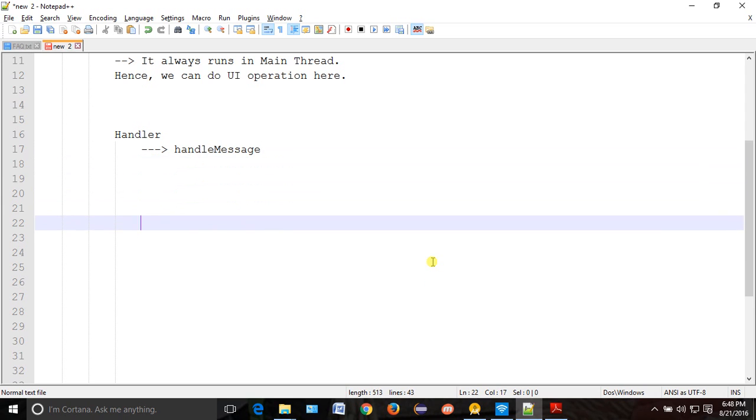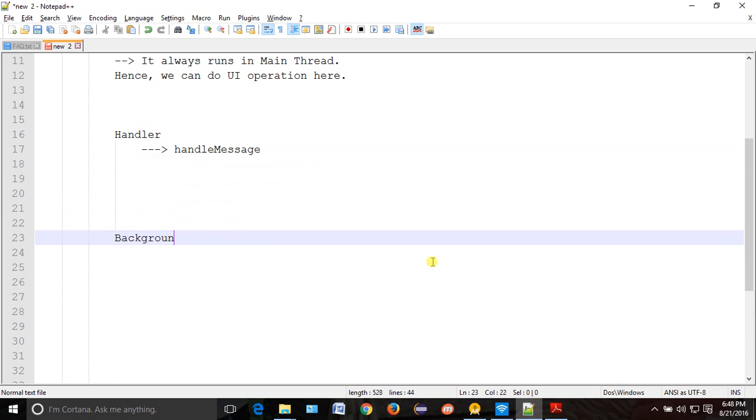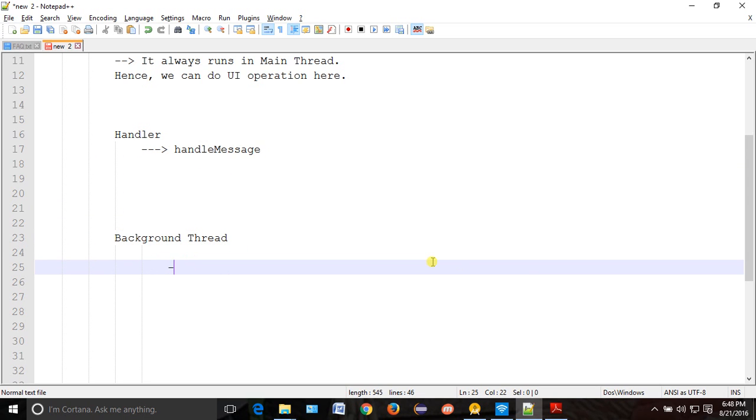It will have a handle message here. Okay, and the background thread will keep on running. If this background thread wants to send some message to your handler, first he will do obtain message. If he does not have any message, he wants to just create the message from the handler, then obtain message. So what will obtain message do? It will create some sort of message to send. For the time being you can think it is a token.